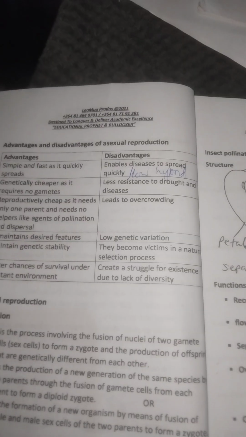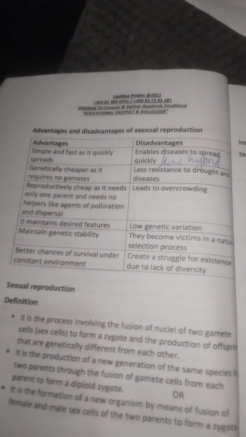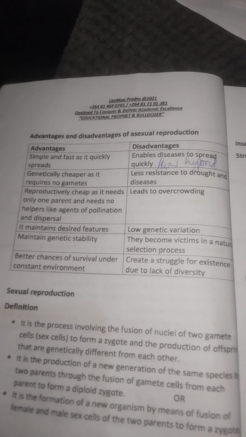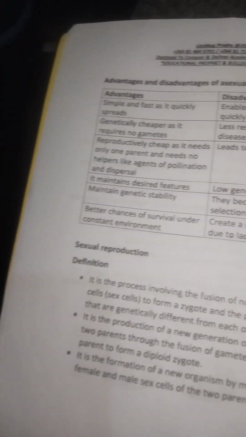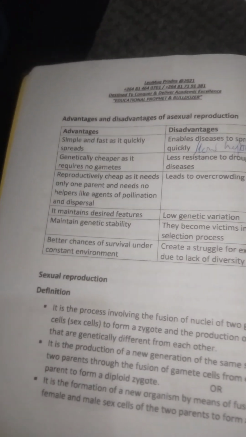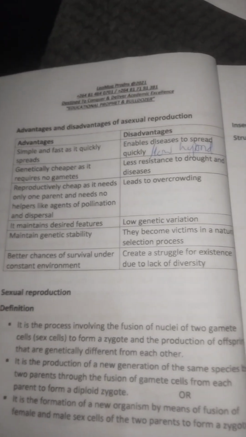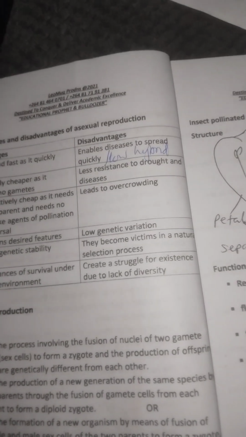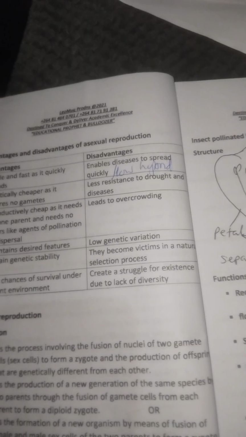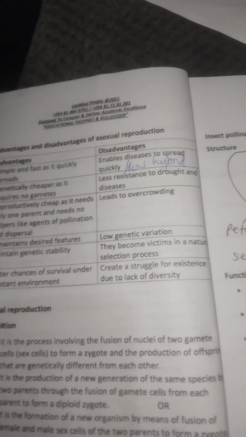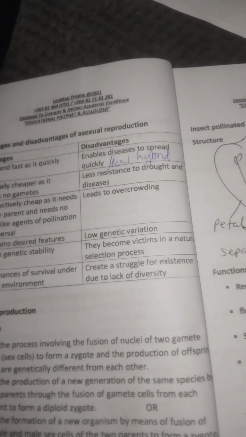It might bring instability within the generation. Because it requires two parents, we say it is biologically or genetically expensive, because it also requires two parents who must hunt for each other. It means it is slow.